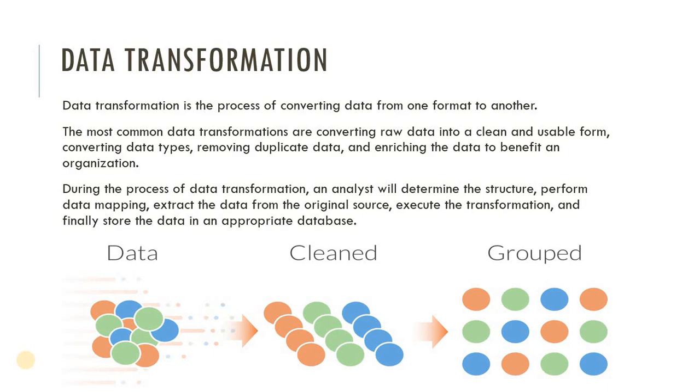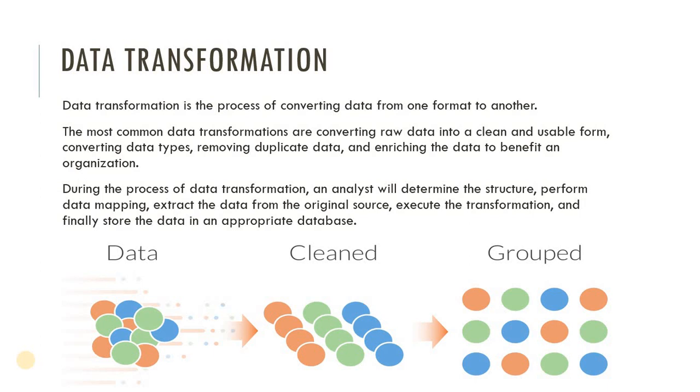Coded data: suppose there is one field for gender. It may have a value like male or female, or it may be taken as M or F. That must be converted into the common format. That type of thing needs to be considered when we transform our data. All these transformation activities are automated, and many commercial products are available to perform this task.